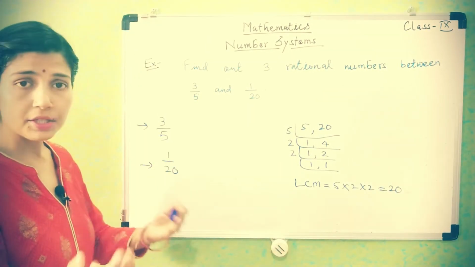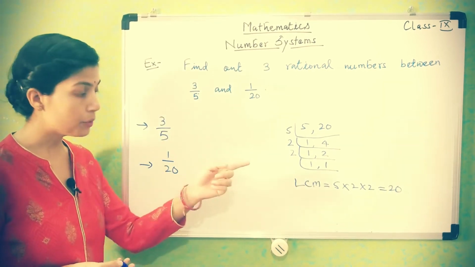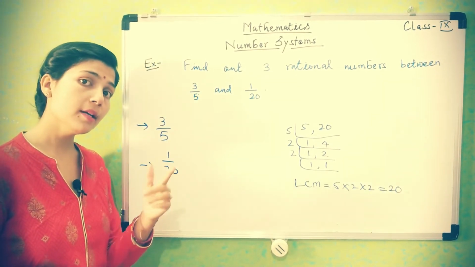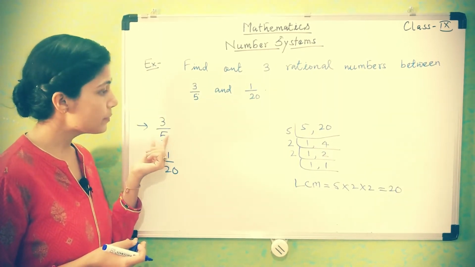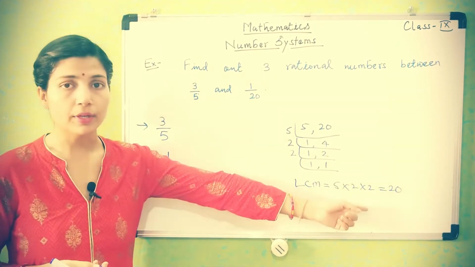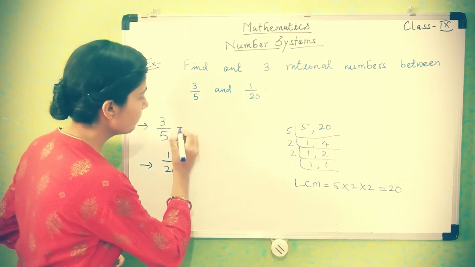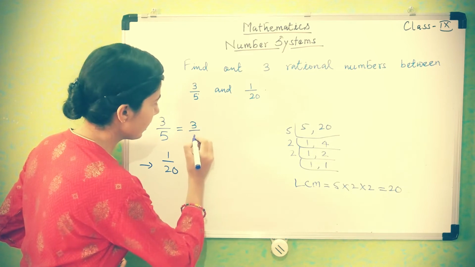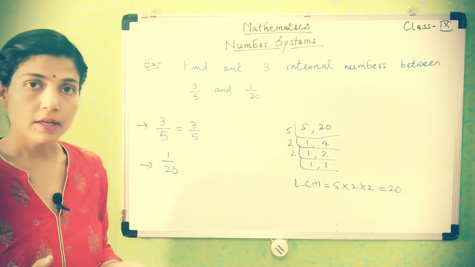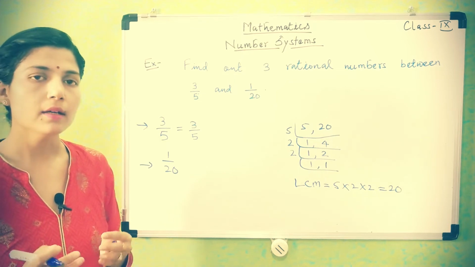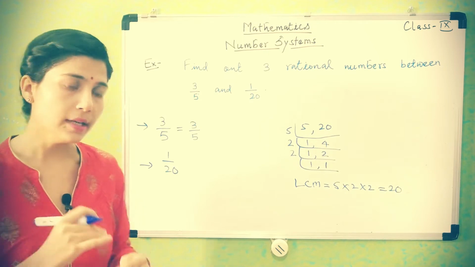Now the next step is we have to make this denominator 20 by multiplying by a suitable number. As we know, 5 times 4 is 20, so we have to multiply here by 4. I have already said to you, when we find an equivalent rational number of a fraction, we multiply a suitable number on both parts, means on numerator as well as denominator.